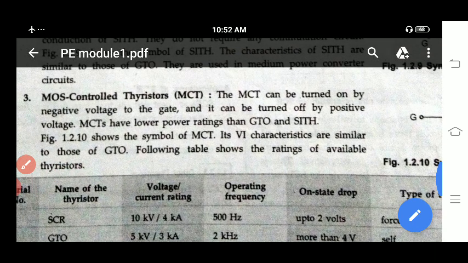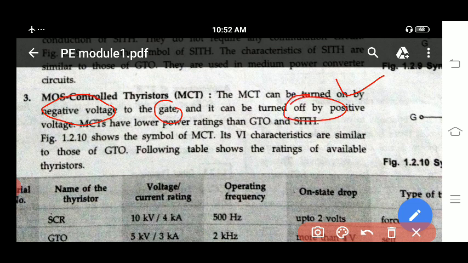Here they have written, you can observe, MCT can be turned on by negative voltage, you can see negative voltage to the gate terminal. It can be turned off by positive voltage. If you apply positive voltage to the gate, you can turn it off. MCT has low power rating than GTO and SITH. It has low power rating.